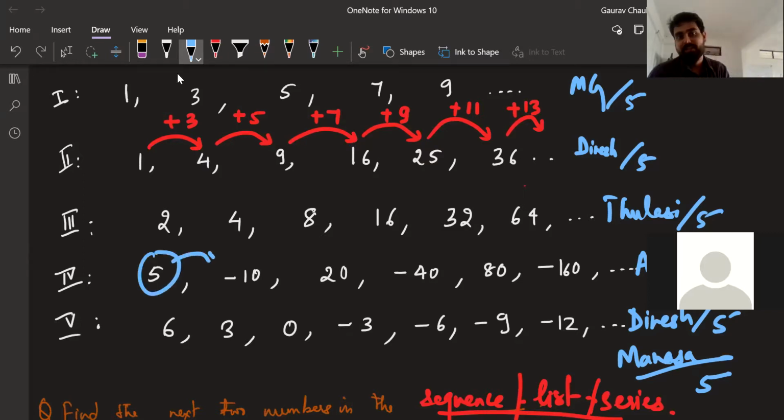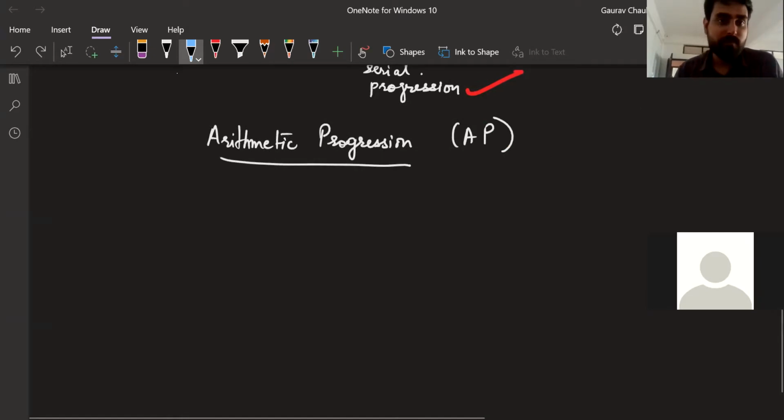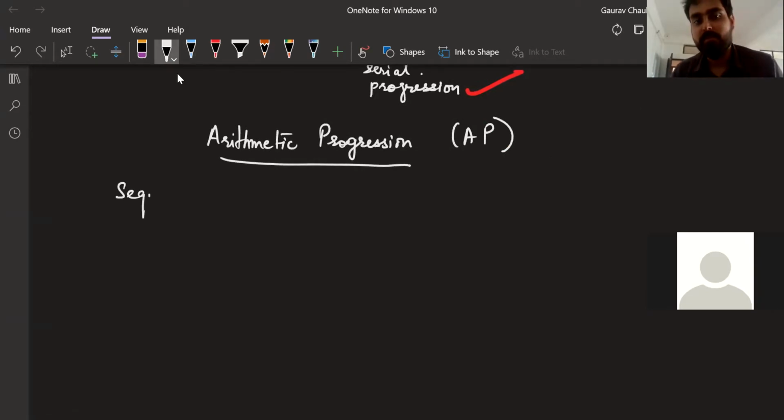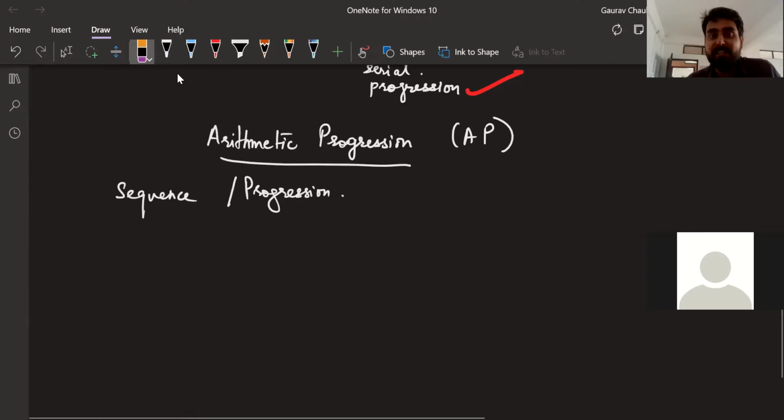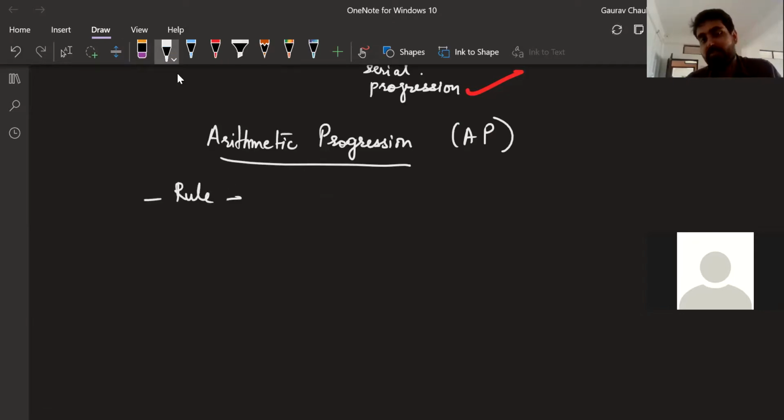In this we are multiplying with -2, multiplying with -2. These are all different ways in which we are getting a list of numbers, a sequence of numbers. But to call it a sequence or a progression, or a series probably, I don't know if this is compulsory or not, what we really need is that there should be a rule, and this rule will be different in different situations.